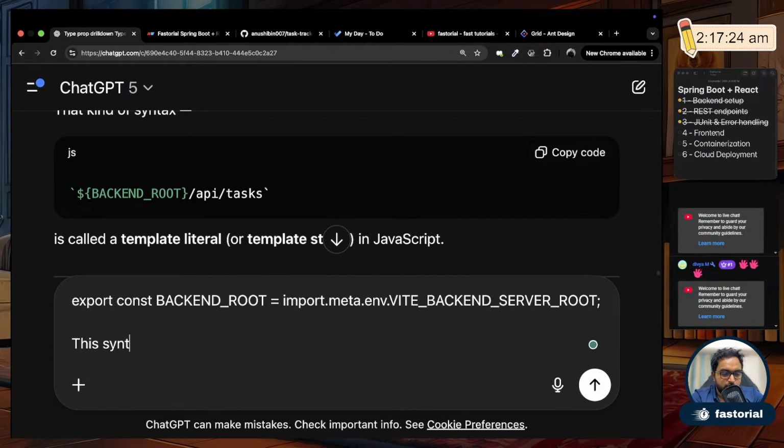This syntax doesn't load the env variable for Vite JS inside the TS file. How to?